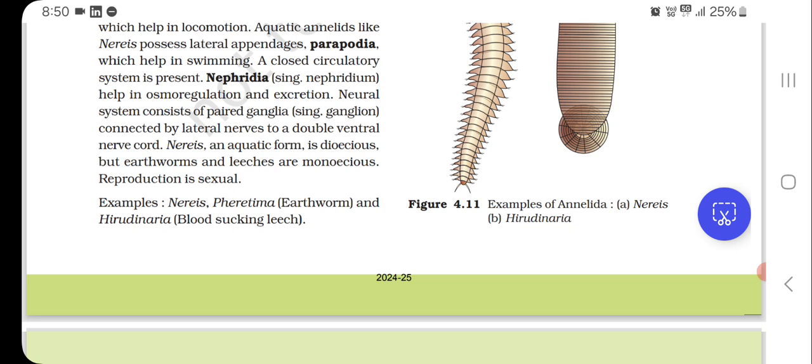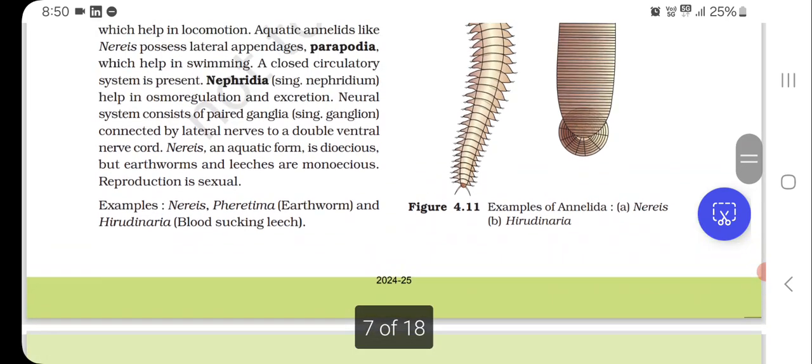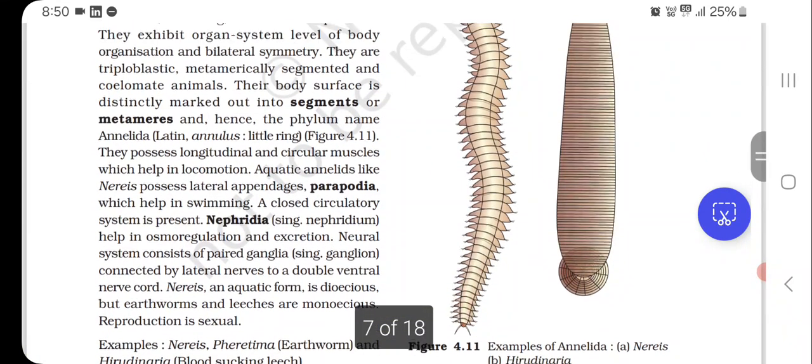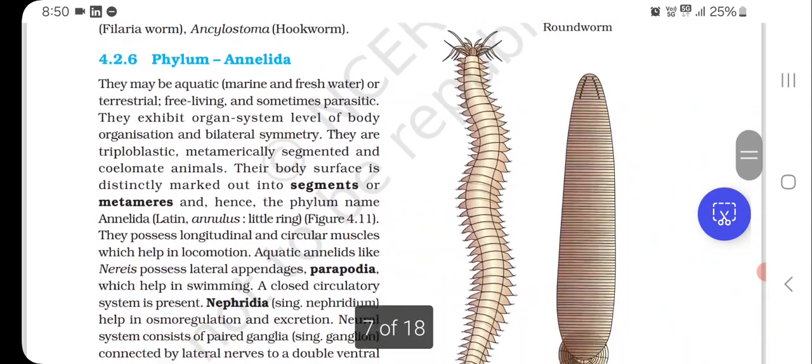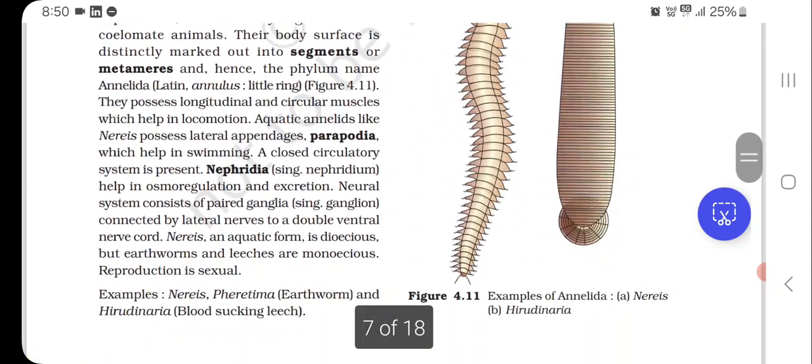Nereis, an aquatic form, is dioecious, but earthworms and leeches are monoecious. Reproduction is sexual. For example, Nereis, Pheretima, earthworm, and Hirudinaria, blood-sucking leech. Examples of Annelida are: the first one is Nereis, and the other one is Hirudinaria, blood-sucking leech.